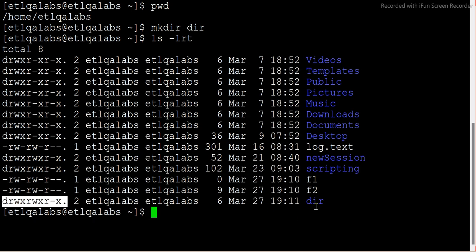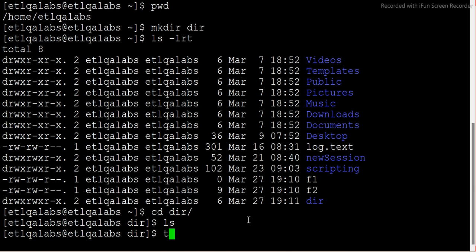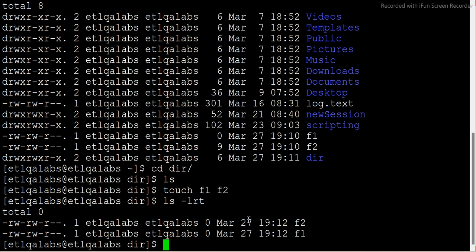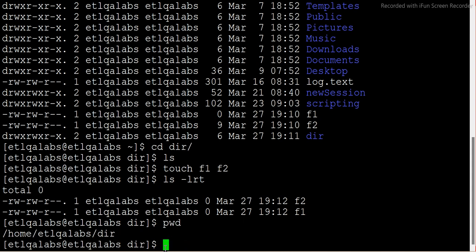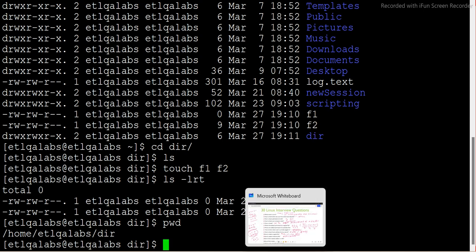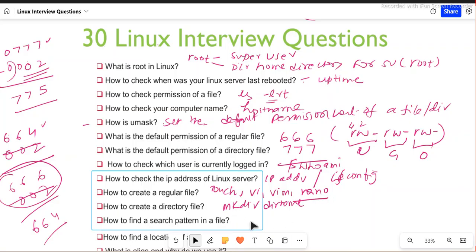This is the directory we just created. How do we know it's a directory? Because it starts with d. If something starts with a hyphen, it is a regular file, and you can write something inside that file. A directory is nothing but a folder. Inside this directory I can go and create some files, F1, F2, and I can also create another directory inside it, because a directory is like a folder. All right, this is how you can use mkdir to create that.